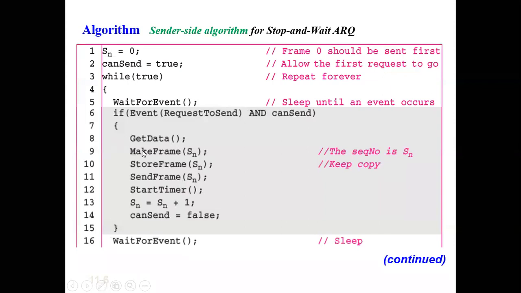Now what happens if you get the data from the network layer? You will create a frame with the sequence number, and you will store the frame because you have to make a copy of it. In case the frame is lost, this copy has to be resent again. So you'll send the frame with the sequence number SN, then you'll start the timer and increase the sequence number. And you're making this flag can send equal to false so that the next frame cannot be sent. So until you receive the acknowledgement, the next frame is not sent.